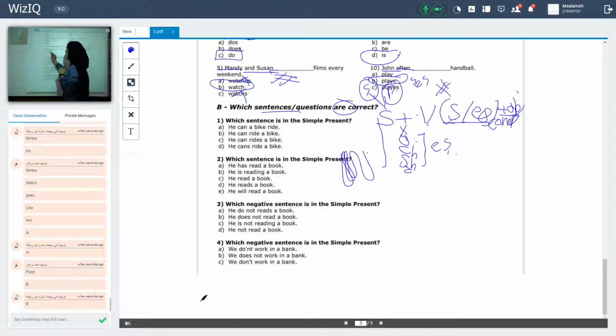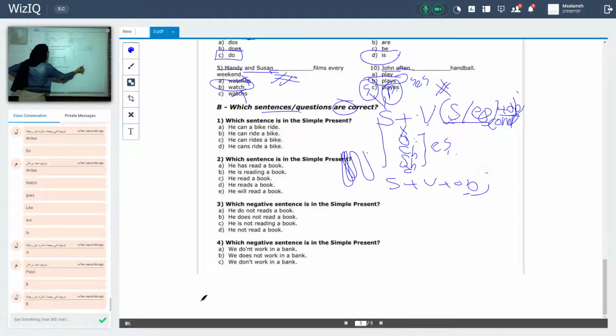Okay, he can a bike ride? It's wrong. Why is it wrong? Because the form of the sentence is subject plus verb plus object or complement. Here, ride is a verb and it comes in the final position of the sentence. So it's wrong. He can ride a bike. That's the right answer.